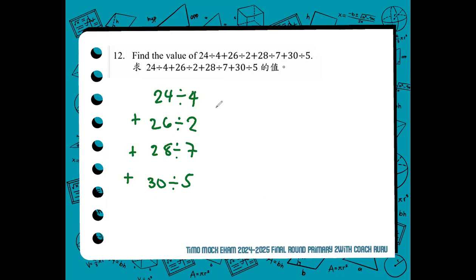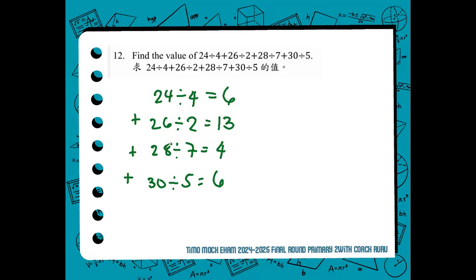So you have two operations, division and addition. Let's divide the values first. First, quotient: 24 divided by 4, 6. 26 divided by 2, 13. 28 divided by 7, 4. 30 divided by 5, 6.